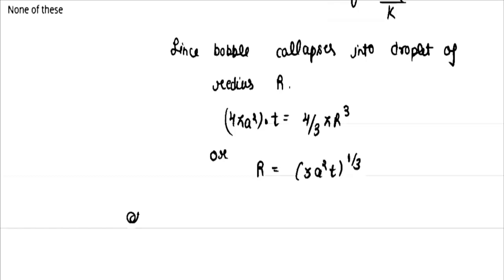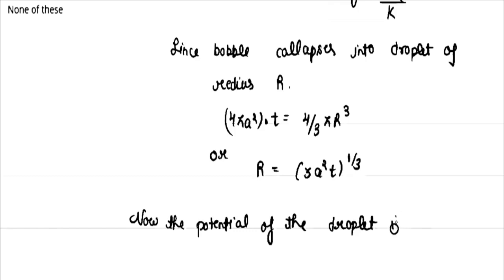Now the potential of the droplet is V dash. So KQ upon capital R is equal to V A upon 3a square into t, and whole power 1 by 3.